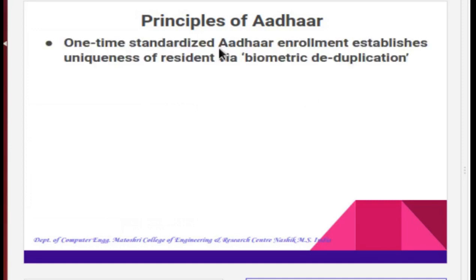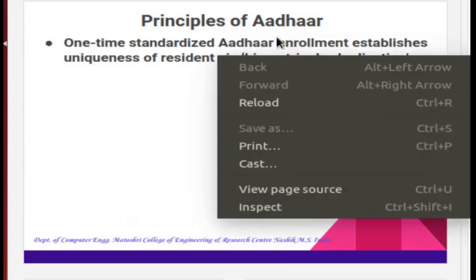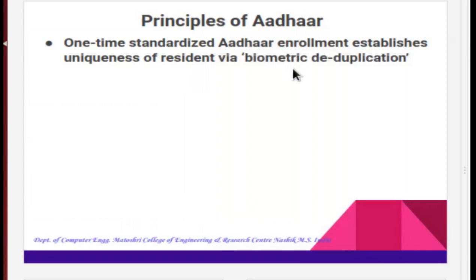Principle of Aadhaar: one-time standardized Aadhaar enrollment establishes uniqueness of the resident via biometric deduplication. Biometric deduplication means using the biometric database to detect duplicate records with a 1:n search, after which the new template is added to the database. Only one 12-digit Aadhaar number per eligible individual, and online authentication is provided by UIDAI.